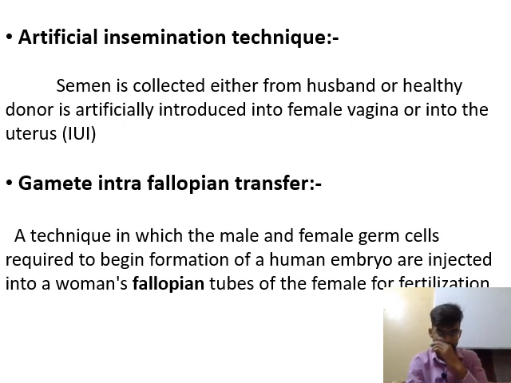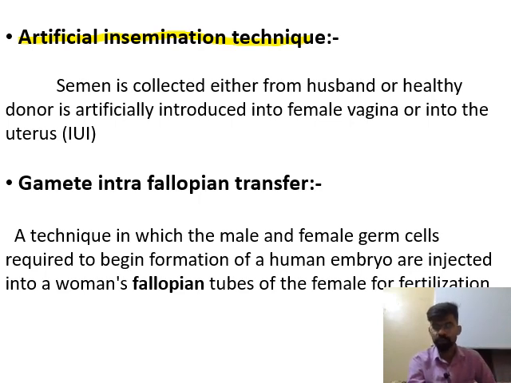Now, next method is artificial insemination. What is insemination? Insemination is a process by which semen is transferred into the female genital area or female reproductive tract. So, as the name indicates, artificial insemination clearly represents that the semen is artificially introduced into the female reproductive tract, that is into the female vagina.